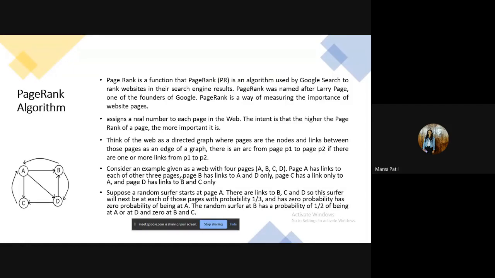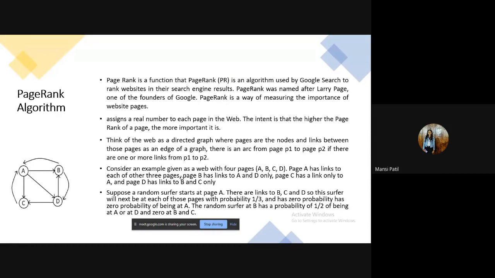The PageRank algorithm outputs a probability distribution used to represent the likelihood that a person randomly clicking on links will arrive at a particular page. Consider an example given as a web with 4 pages. Here you can see page A has links to 3 pages, that is B, C, and D. Page B has links to only 2 pages, A and D. C has a link only to page A, and D has a link only to page B.